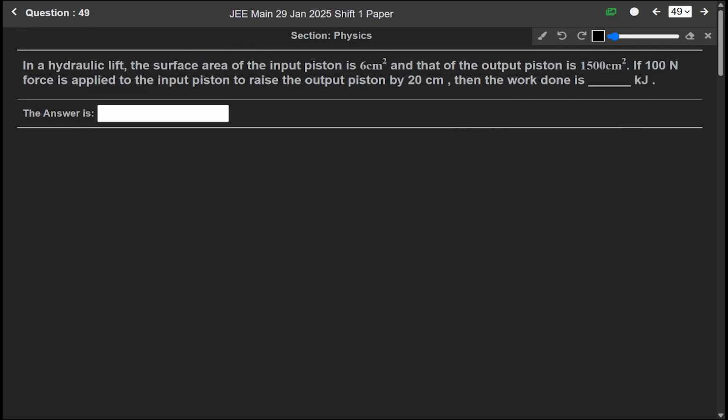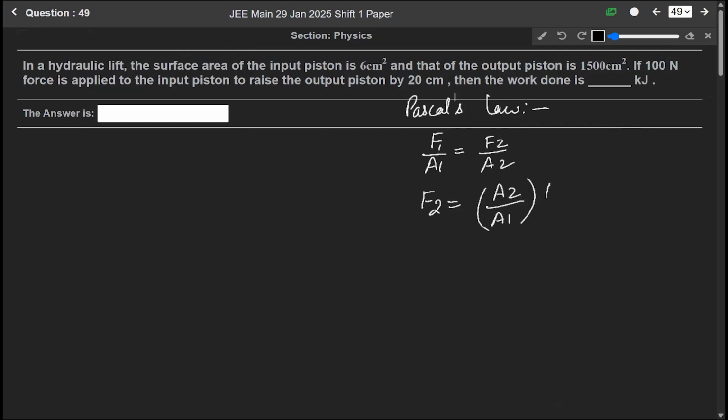Since it is a question of piston and surface area, here we will apply Pascal's law. So we know that from Pascal's law, the force over area is constant. So F1 over A1 will be equal to F2 over A2. So F2 will be A2 over A1 into F1.